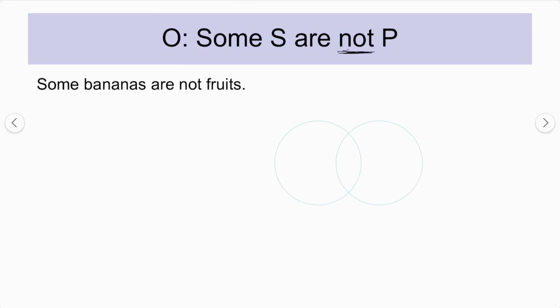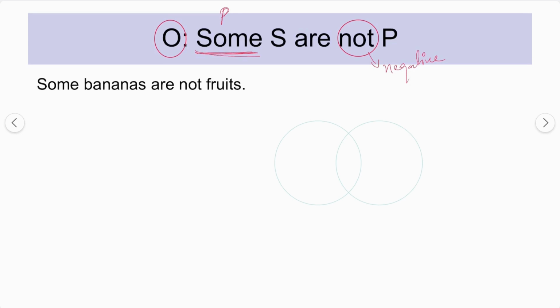Now let's move to the next case, that is the O preposition: some S is not P. In the case of some S is not P, the example given is: some bananas are not fruits. This is the O preposition. It has "some", which means it is particular in nature, because we are talking about at least one. So this is the particular case. And then we have "not" as well, which means it is negative in nature.